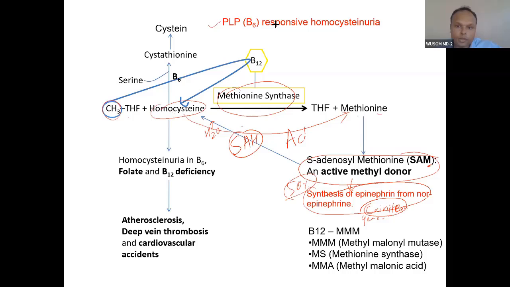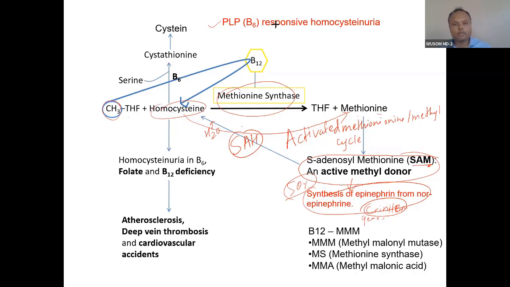Activated because SAM is activated methionine. So it is called the activated methionine cycle, or methionine cycle, or activated methyl cycle. You can note this.